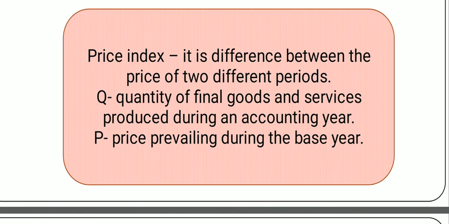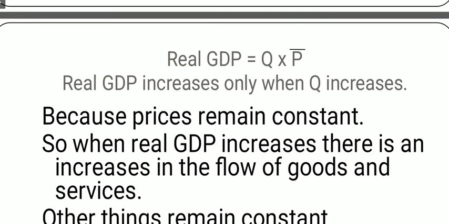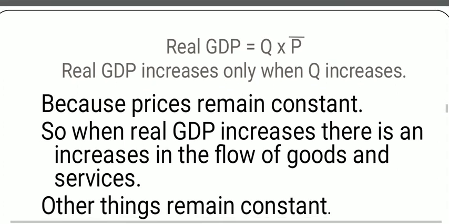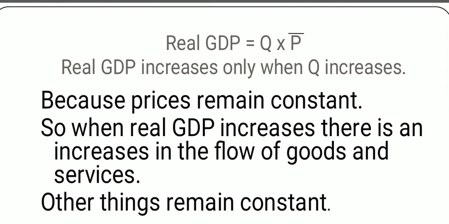Q means quantity of final goods and services produced during an accounting year, and P means price prevailing during the base year. Real GDP increases only when Q increases.